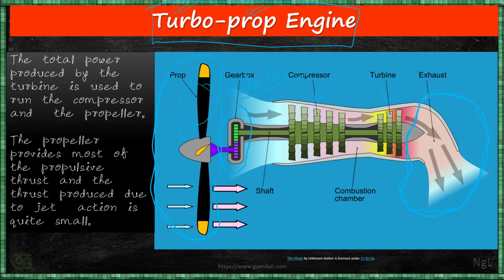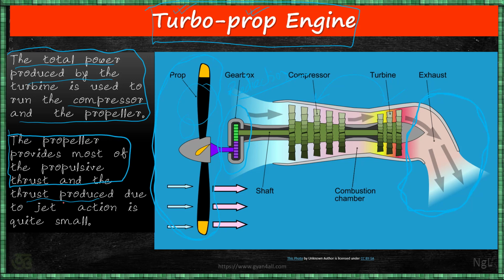So we can understand the total power produced by the turbine is used to run the compressor as well as the propeller. Now this is the main thing. Propeller provides most of the propulsive thrust. Propulsive thrust means forward motion, whatever power is required, maximum power is given by the propeller.